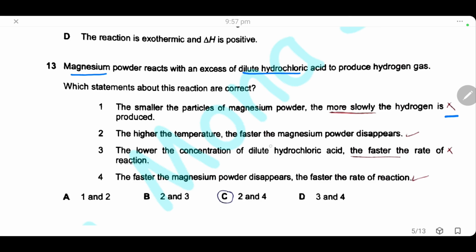The higher the temperature, the faster the magnesium powder disappears. This is a correct statement, because increasing temperature will increase the rate of reaction, so the magnesium powder will disappear faster. The lower the concentration of the hydrochloric acid, the faster the rate of reaction. This is of course wrong. Decreasing the concentration will decrease the rate of reaction. The faster the magnesium powder disappears, the faster the rate of reaction. This is of course correct. So we have 2 and 4 are correct, and the answer is C.